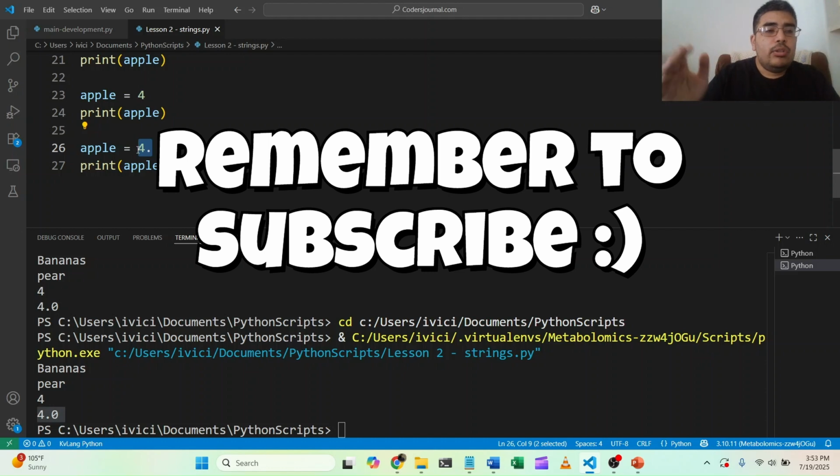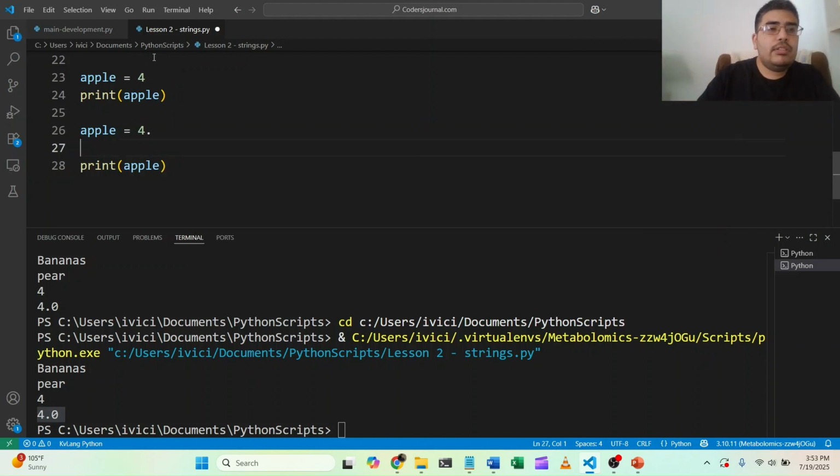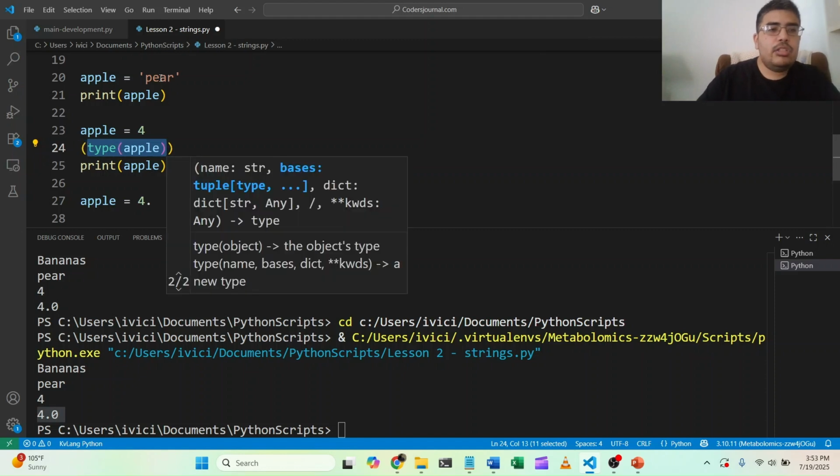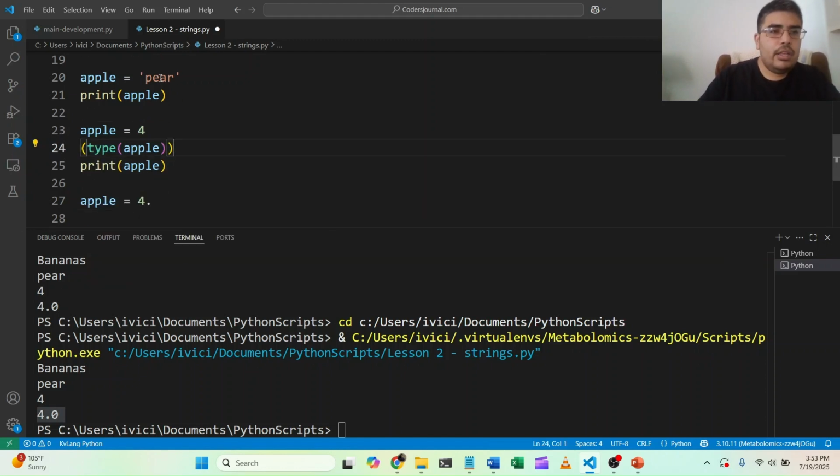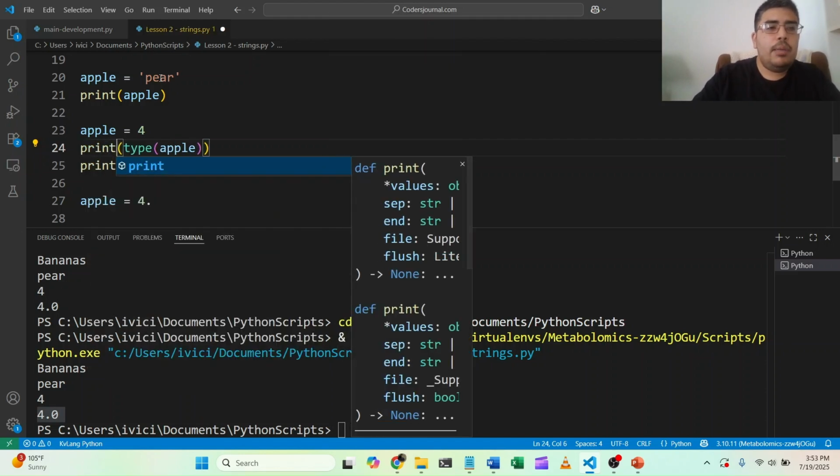But yeah, I'll prove to you that it's a float using another function that you saw in the PowerPoint. In this case, the function is called type. And we're going to say apple. So we're going to try and figure out what the data type is inside the variable apple. However, in order to output anything to the console, we have to put it in a print function.